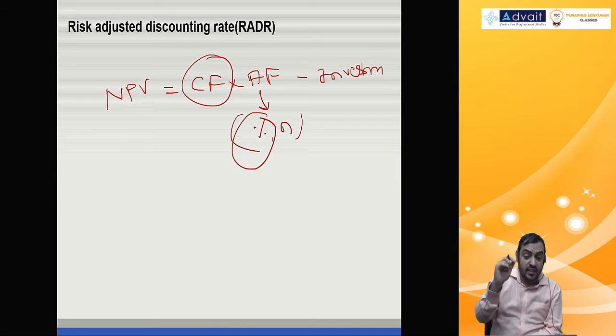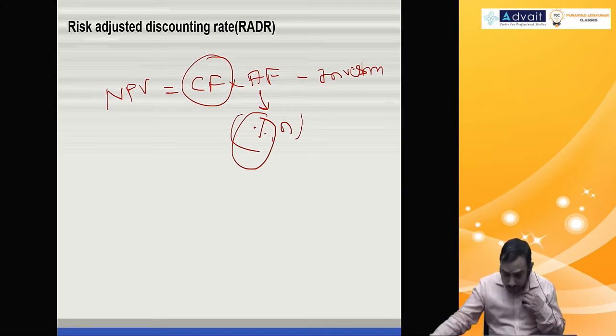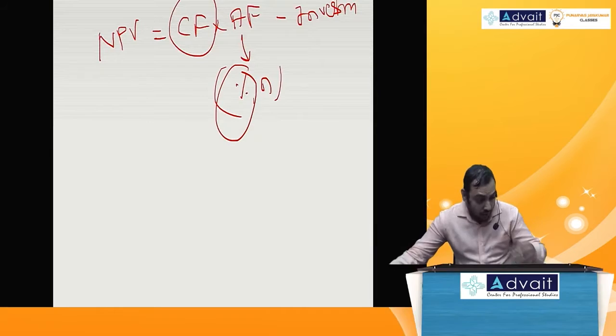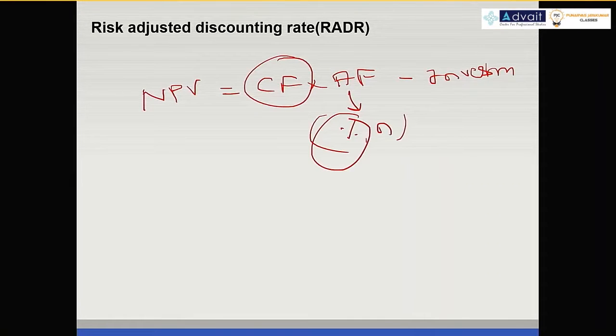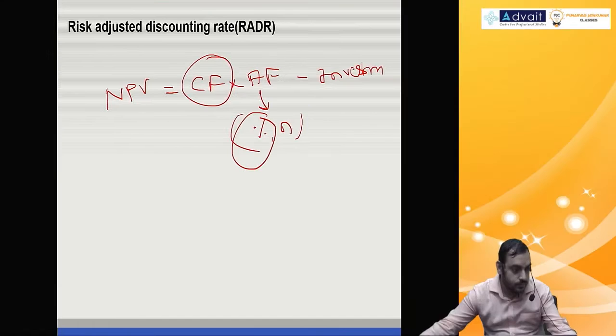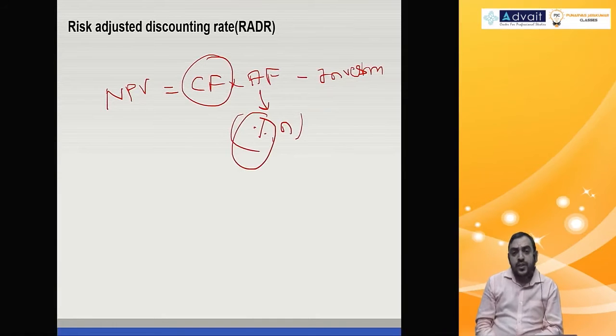And when discounting rate is higher, you know there is inverse relationship between the rate of interest and the present value. When the rate of interest increases, the present value will decrease.